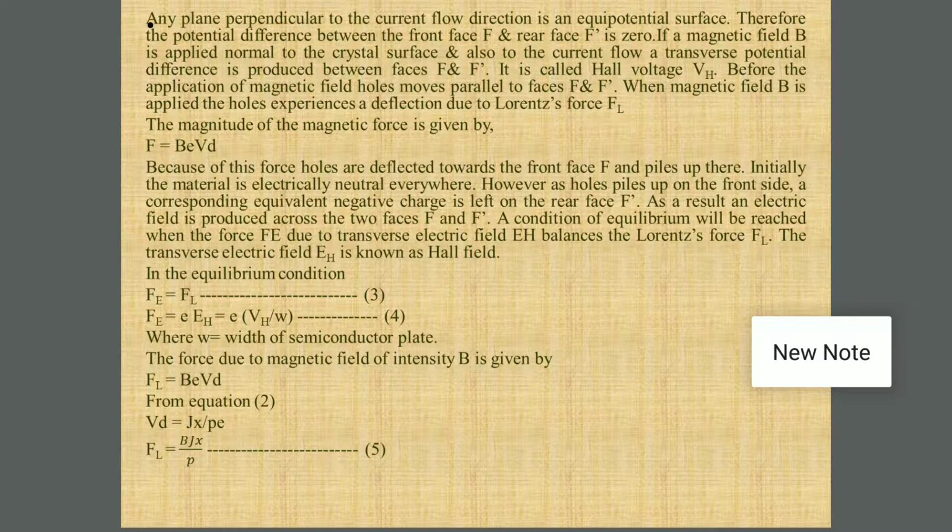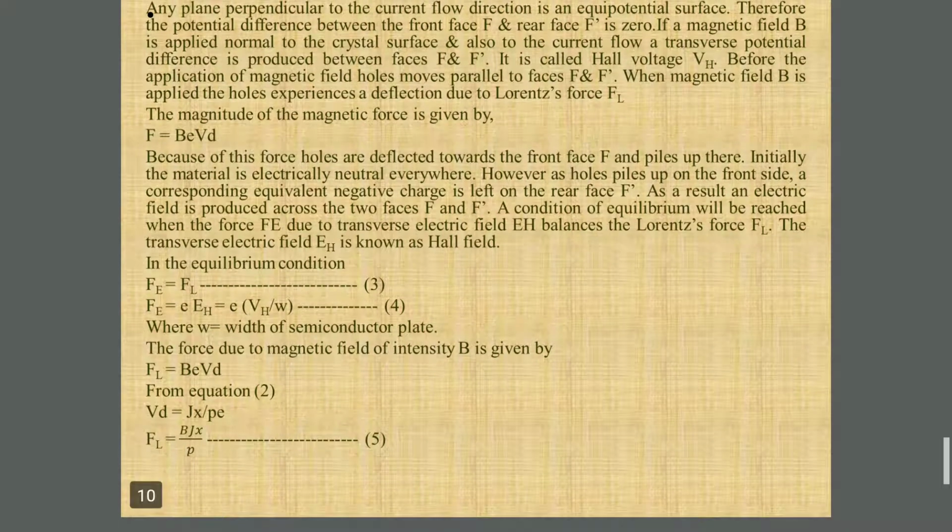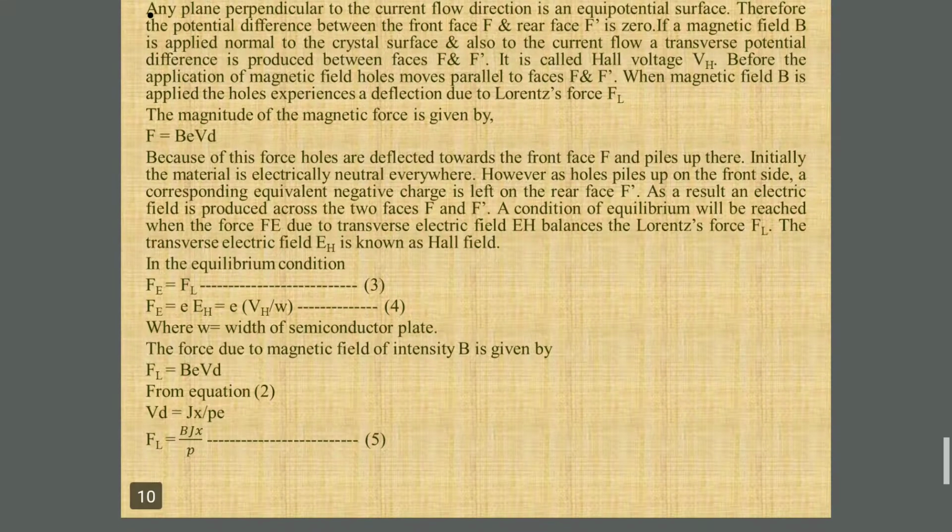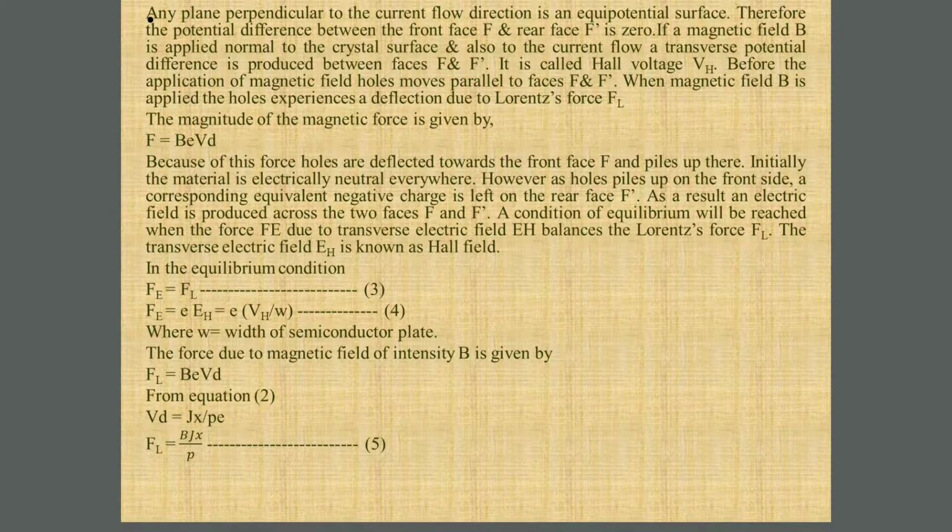Now if we apply that magnetic field, that is the Lorentz force, what happens? Because of this force, holes are deflected towards the front face and get collected or pile up there. Initially the material is electrically neutral. However, as holes get collected towards the front face, an equivalent net negative charge remains on the rear face F dash. As a result, an electric field is produced across the two faces F and F dash.